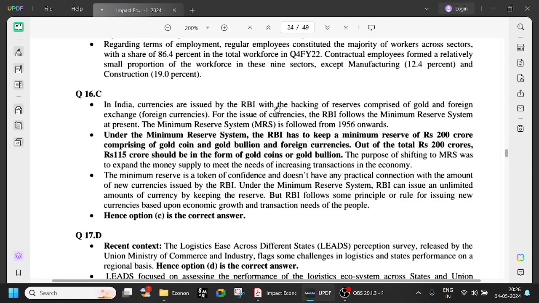So for the issue of currencies, RBI follows the minimum reserve system. What is the minimum reserve system? It is followed from 1956. Under the minimum reserve system, RBI has to keep a minimum reserve of 200 crore, comprising gold coin, gold bullion, and foreign currencies. Out of the total 200 crores, rupees 115 crores should be in the form of gold coins or gold bullion. So 200 crores should be in the form of gold coins, foreign currency, etc., out of which 115 should be proper gold. Because it is 1956, it is 200 crores. At that time 200 crores is a big amount.